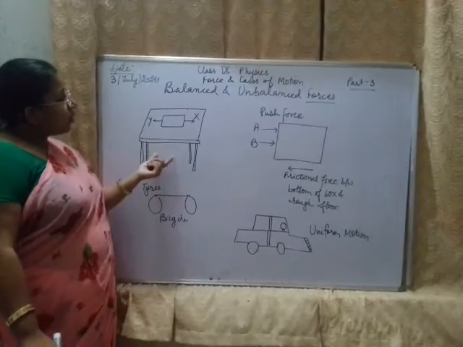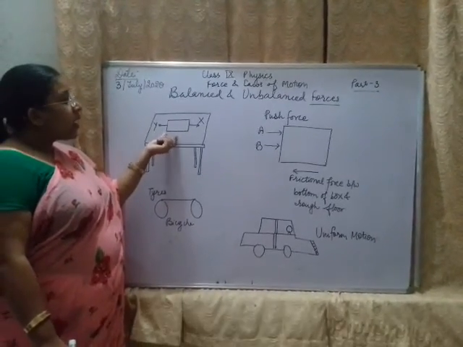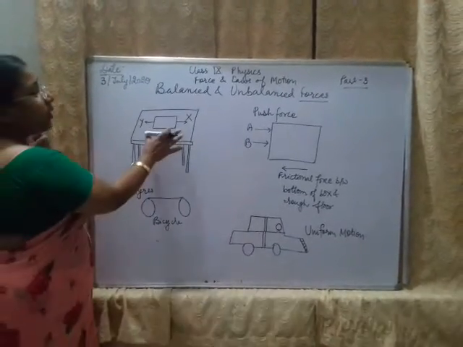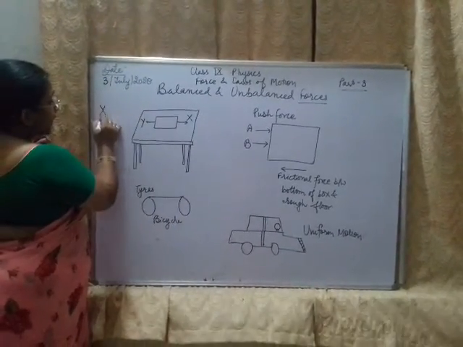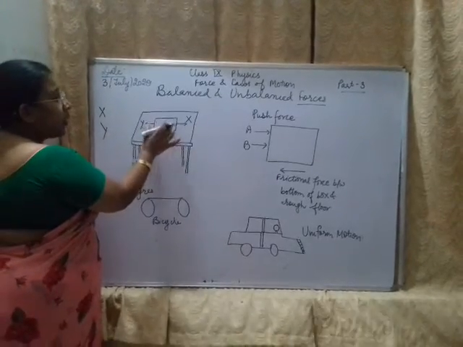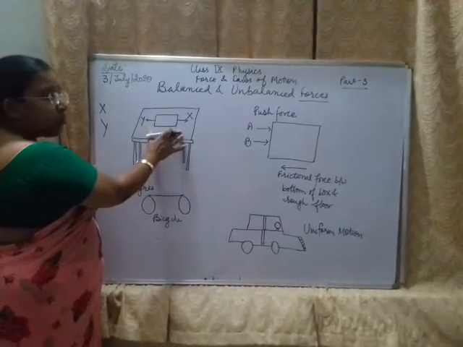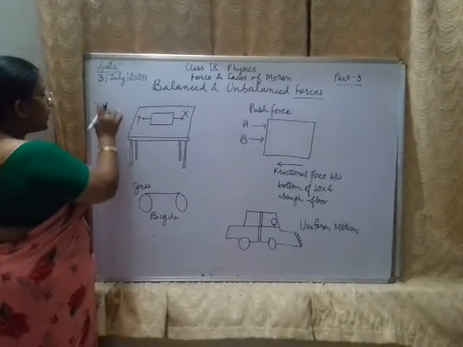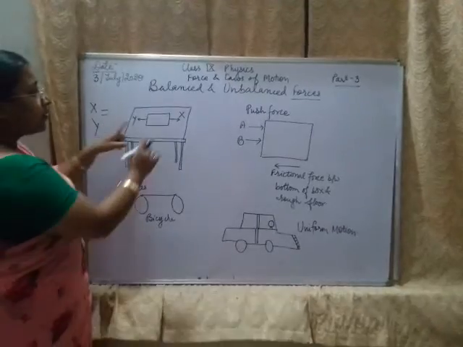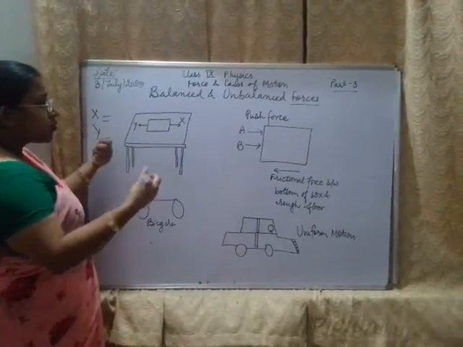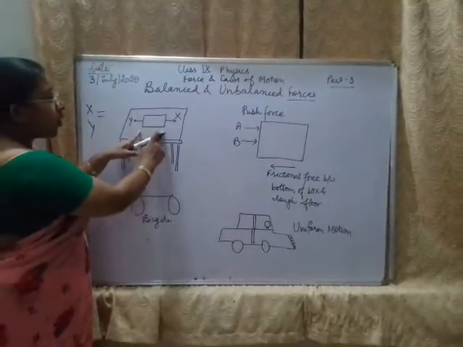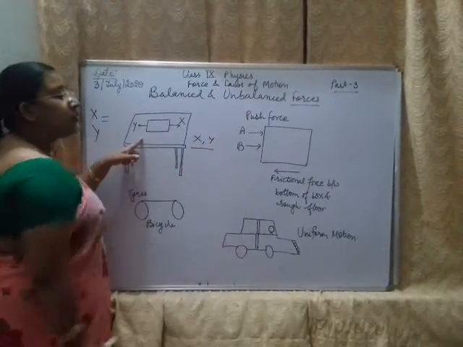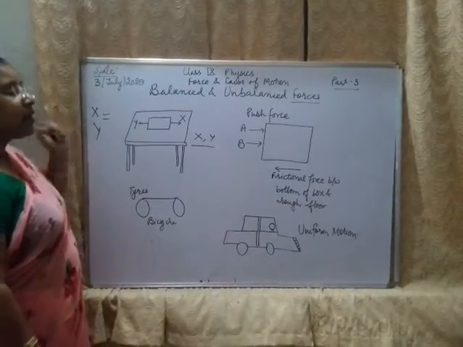This is a table. On this table a box is lying and two separate forces X and Y, equal and opposite forces, are there. Will this box move? No. This box will not move unless and until X is not equal to Y, because the same amount of force is pulling this box from both sides. This box will not move unless and until X or Y, either of them, changes its magnitude.